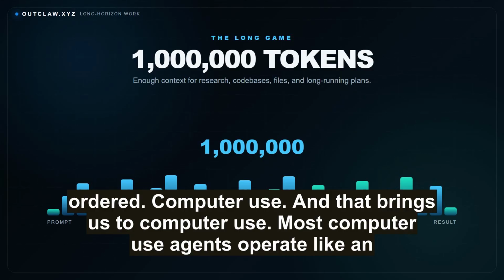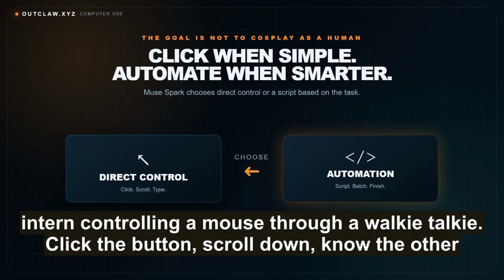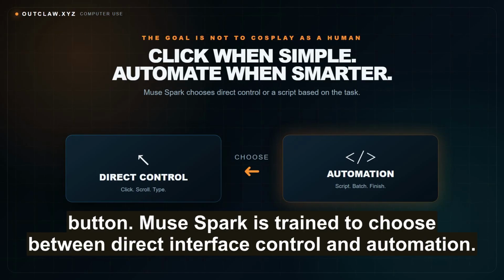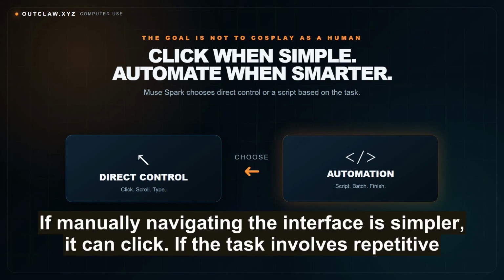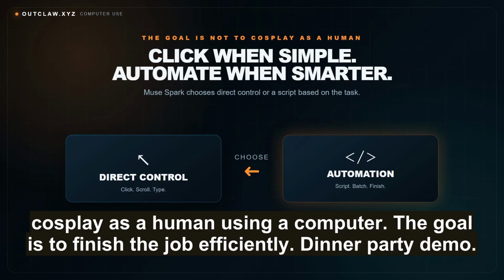Computer use. And that brings us to computer use. Most computer use agents operate like an intern controlling a mouse through a walkie-talkie. Click the button. Scroll down. No, the other button. Muse Spark is trained to choose between direct interface control and automation. If manually navigating the interface is simpler, it can click. If the task involves repetitive actions, it can write a script or generate a batch of operations instead. The goal is not to cosplay as a human using a computer. The goal is to finish the job efficiently.